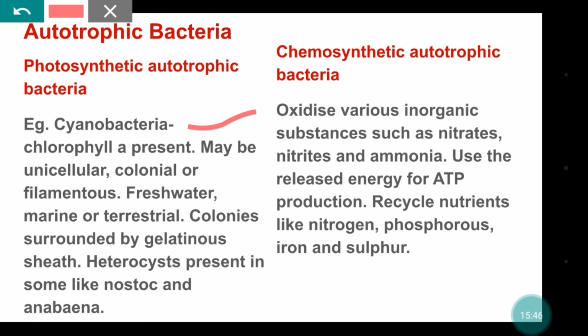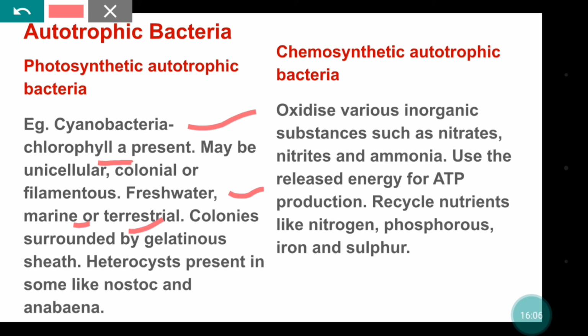Cyanobacteria have chlorophyll a. They may be unicellular, colonial or filamentous. They can exist in freshwater, marine, or show terrestrial habitat.